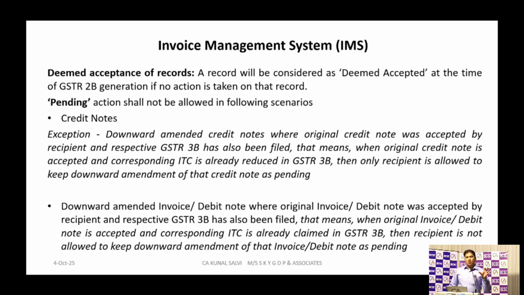Say any invoice or debit note which is amending to the downward side, for example, the original invoice is of 1 lakh rupees plus GST 18,000, and that original invoice was accepted by the recipient in the earlier tax period. The downward amendment to the invoice or the debit note he cannot keep pending in the IMS dashboard. He has to compulsorily act on that downward amendment. He cannot keep it pending.